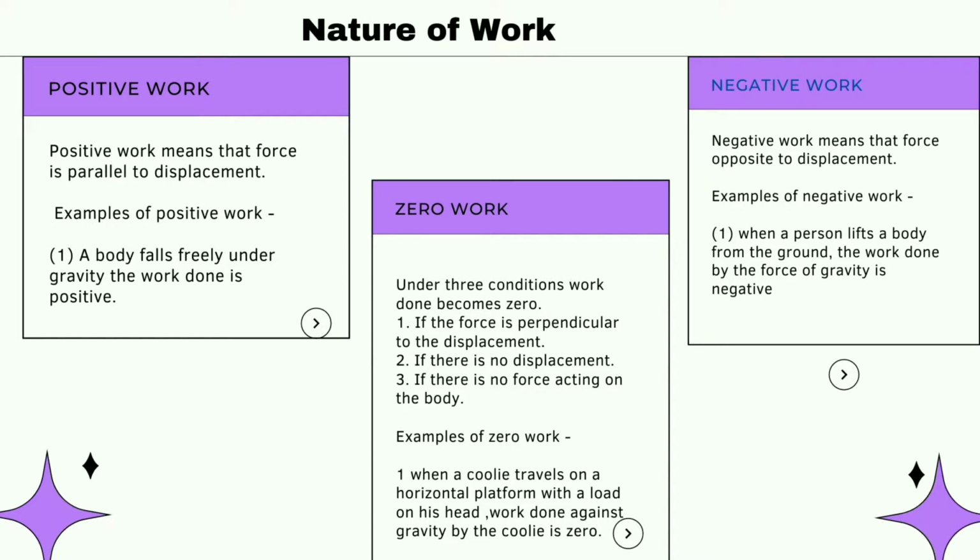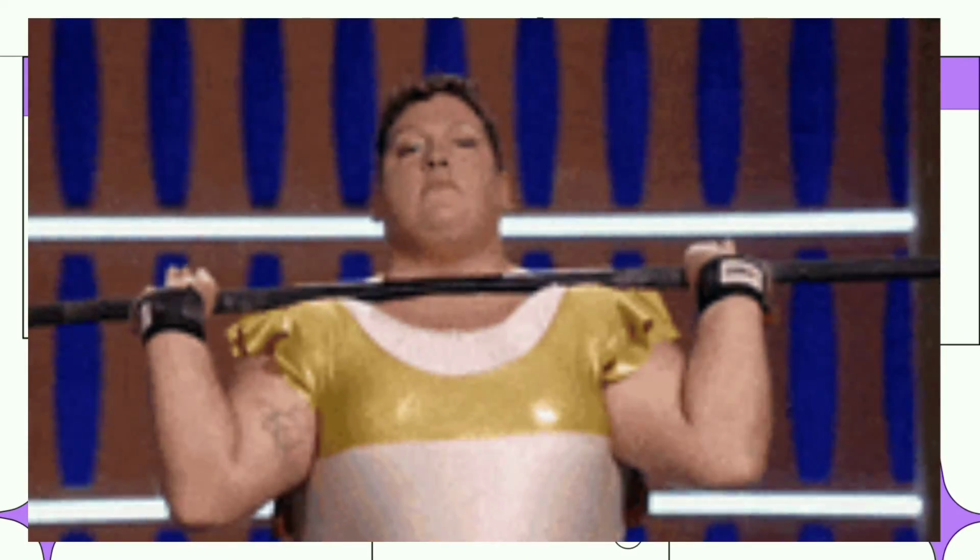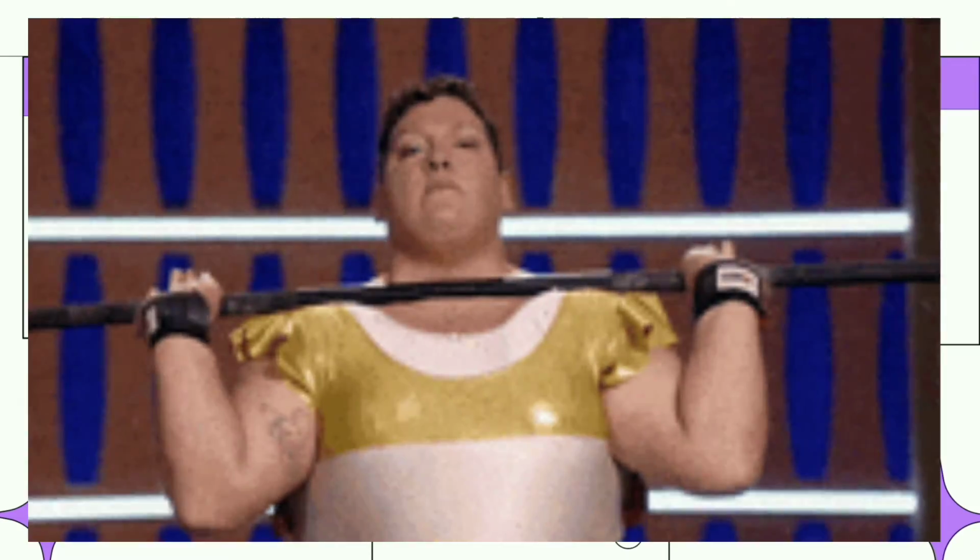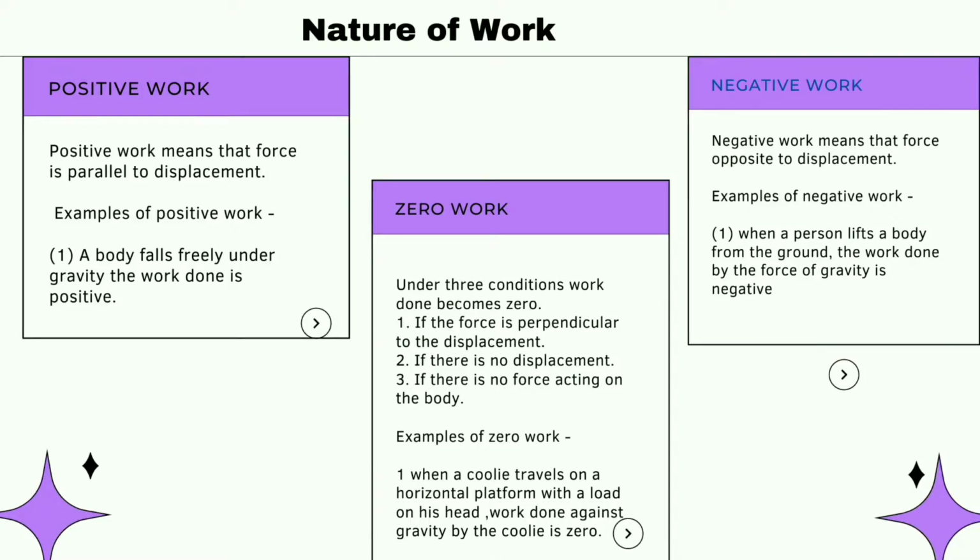Negative work: negative work means the force is opposite to displacement. It means theta is greater than 90 degree and less than 180 degree. Let's take some examples of negative work. When a person lifts a body from the ground, the work done by the force of gravity is negative. When a body is made to slide over a rough surface, the work done by the frictional force is negative.